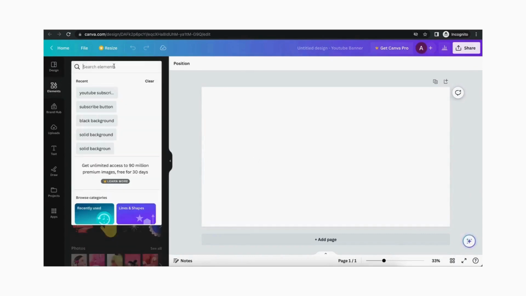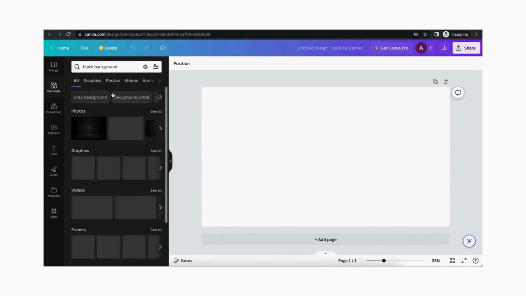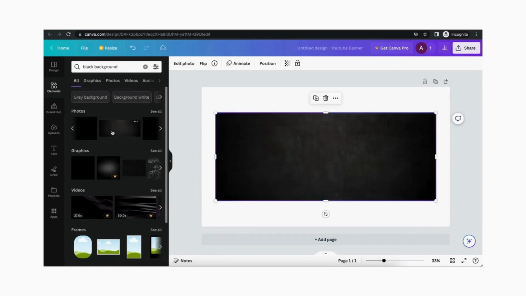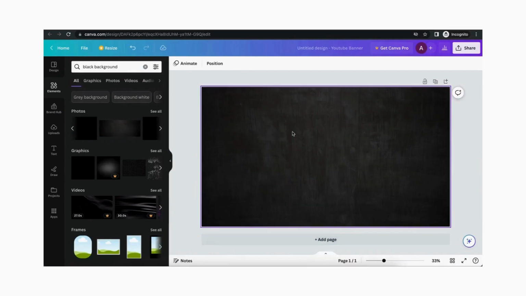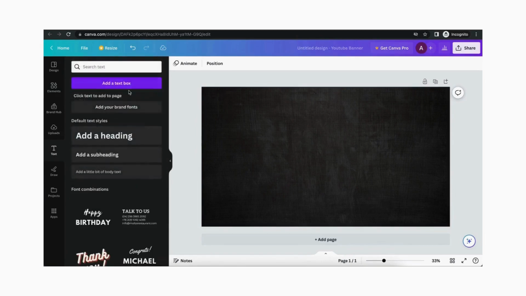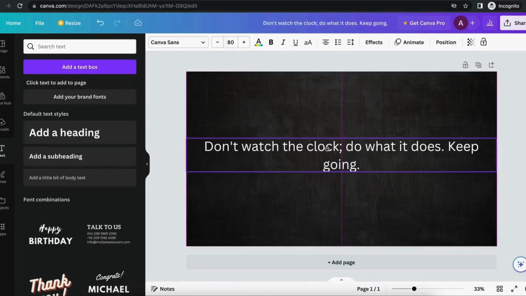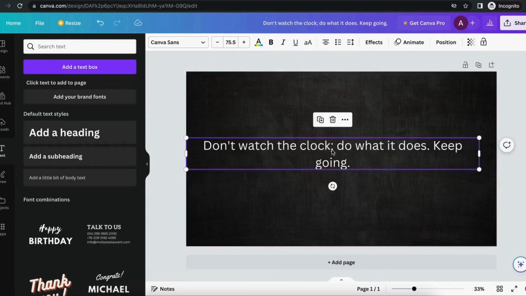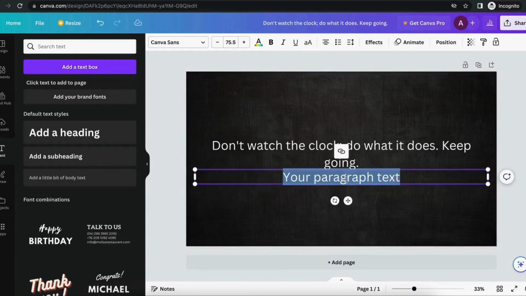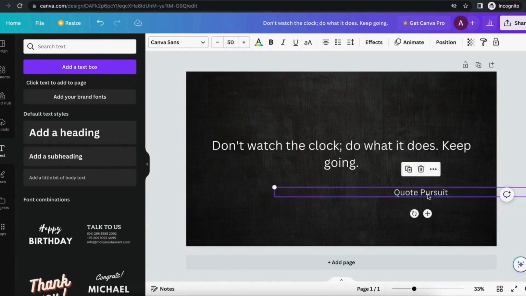Now click on element and search for black background. You can select any simple black background. Right-click on the image and then click on Set Image as Background. Now click on the Add a Text box and here we will paste our quote. Adjust the text and set the size to 80. Now add another text box and here we will add the name of our channel and set the size to 50.